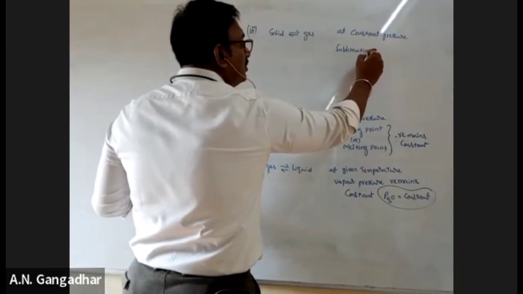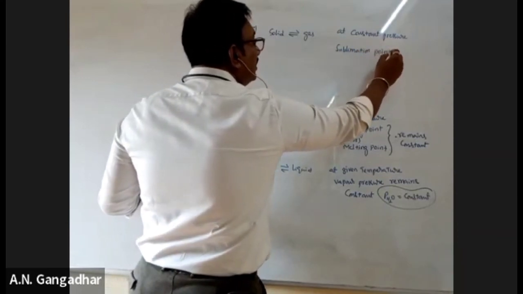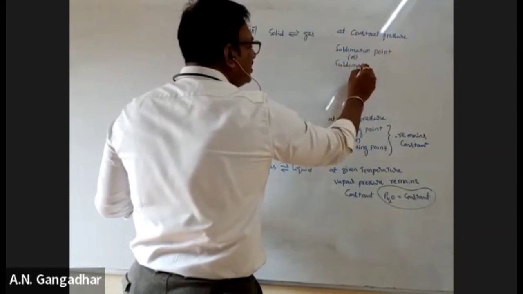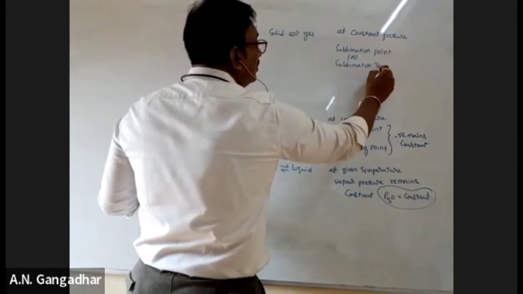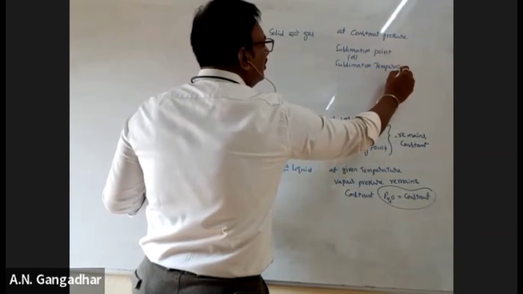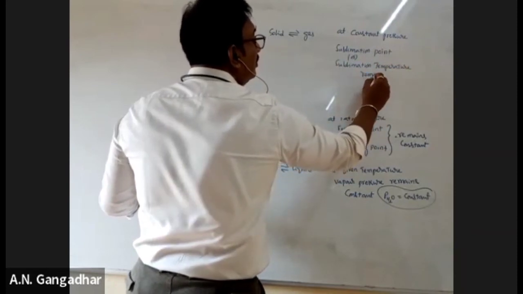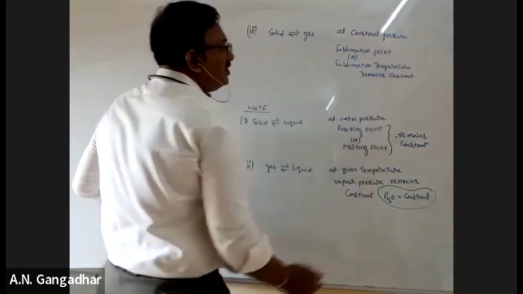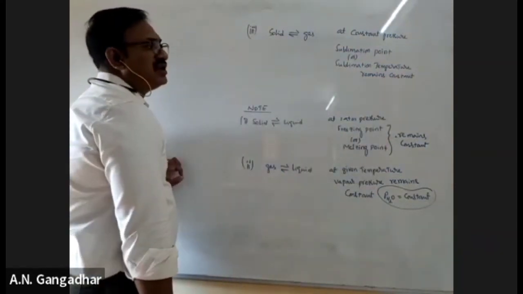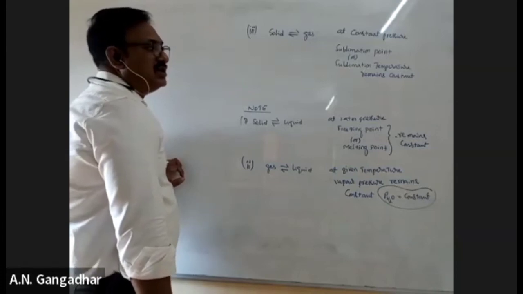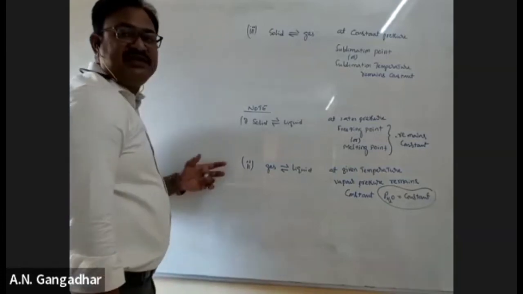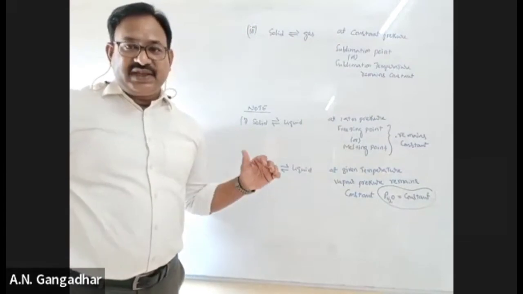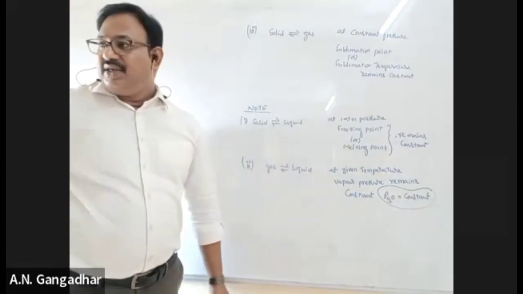Sublimation point or sublimation temperature remains constant. Clear? So these are some aspects you have to remember. So physical equilibrium is completed.